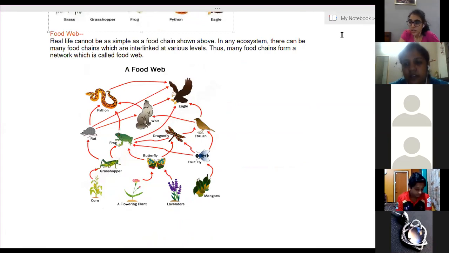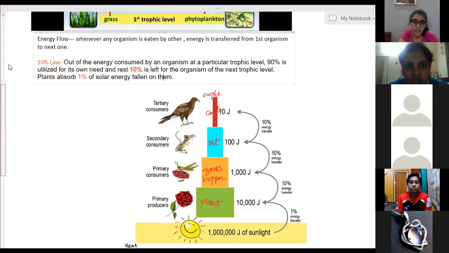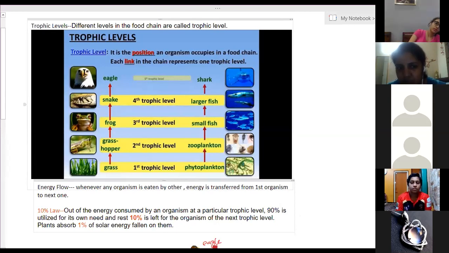Next is energy flow. So for energy flow, first you need to know the trophic levels. When a food chain is represented, every component of the food chain is called a trophic level, different trophic levels. So this is the first organism in the food chain, therefore it is the first trophic level.